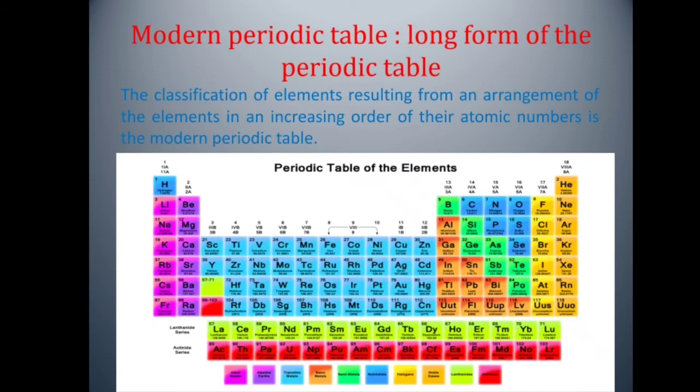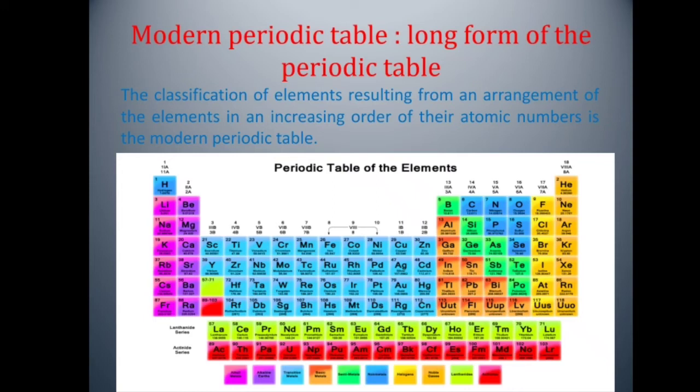The entire periodic table is divided into 4 blocks. Group 1 and Group 2 are S block elements, while Group 3 to Group 12 are D block elements, whereas Group 13 to Group 18 are P block elements, while the lanthanide and the actinide series are the F block elements. The D block elements are called transition elements, that is, the elements in the D block are heavy elements.